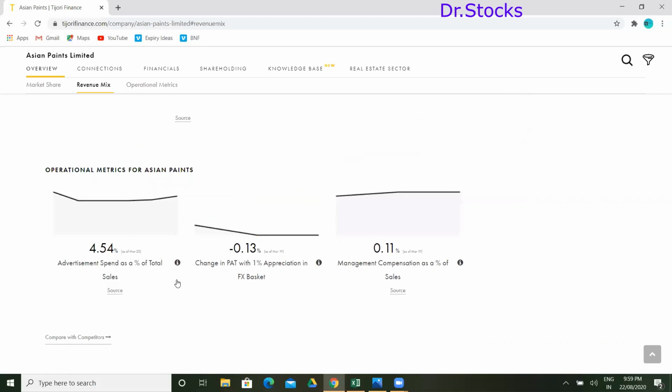Advertisement spends as a percentage of total sales: they are spending close to 4.54%. Management compensation as a percentage of sales: they are paying close to 0.11% for management. So this is how a particular stock is checked here.